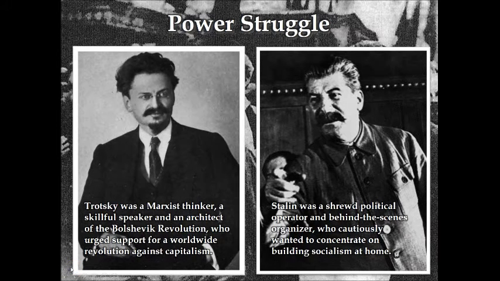After Lenin's death, there was a power struggle between Leon Trotsky and Joseph Stalin. Trotsky was a Marxist thinker, a skillful speaker and an architect of the Bolshevik Revolution, who urged support for a worldwide revolution against capitalism. Joseph Stalin was a shrewd or clever political operator and behind-the-scenes organizer who cautiously wanted to concentrate on building socialism at home.